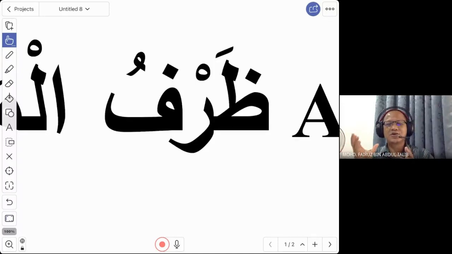And the translation, from what I found on the internet, they translate Zarf as adverb, because normally the word Zarf is used together with a verb. But in our sentences, you can use this word without using a verb at all. You can just use a simple noun. So the translation, I just take it from the internet. Adverb. So adverb or zarf, there are two types. But today we are just going to focus on this type.